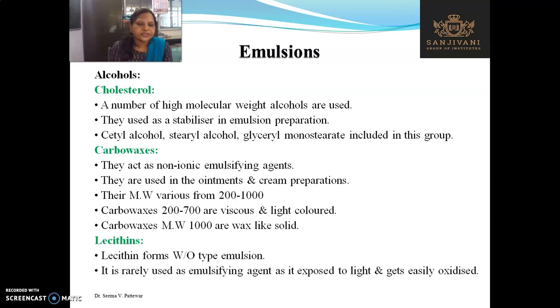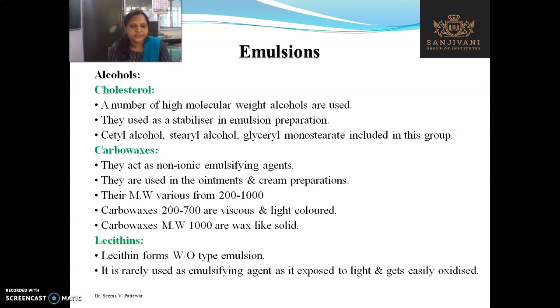Then carbowaxes, they act as non-ionic emulsifying agents. They are used in ointment and cream preparation. Their molecular weight varies from 200 to 1000. Carbowaxes of 200 to 700 are viscous and light in color. Carbowaxes having molecular weight 1000 are wax-like solids.